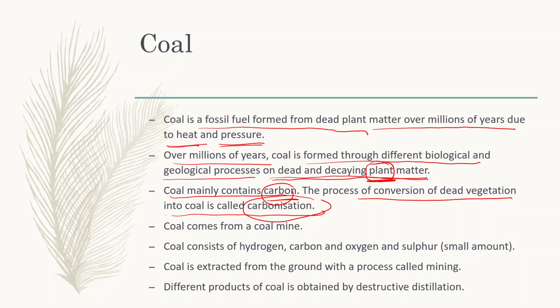Coal cannot be found everywhere underneath the Earth's surface. It is found in particular places called coal mines. Other than carbon, coal also contains hydrogen, oxygen, sulfur. Coal is extracted from the ground by a process called mining. Coal is again refined and processed, and different products are obtained by a process called destructive distillation.